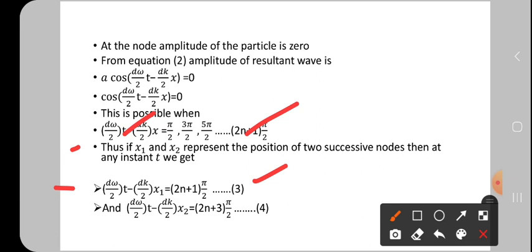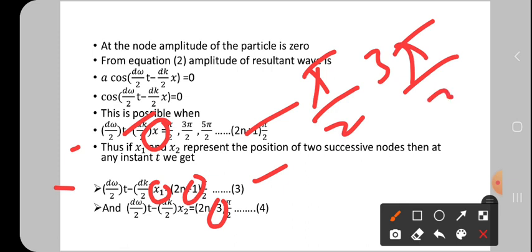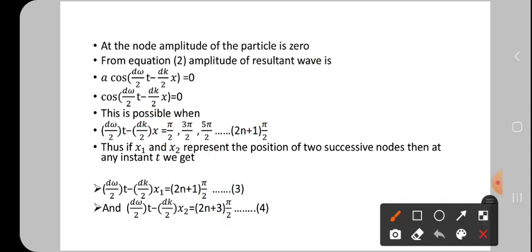c generalized. In the place of x, what we have written here is x1. At the next node, one after, what value do we get? We get 3. Just now I explained pi by 2 and next 3 pi by 2 values. So pi by 2 means 1, you have to understand, right? So here it is 1, and the next term 3 will come, so that is why 3 is written. Once again see here, 1 and 3, it is the next position, and at the next position the distance is x2. Okay, so here x1, it is x2.